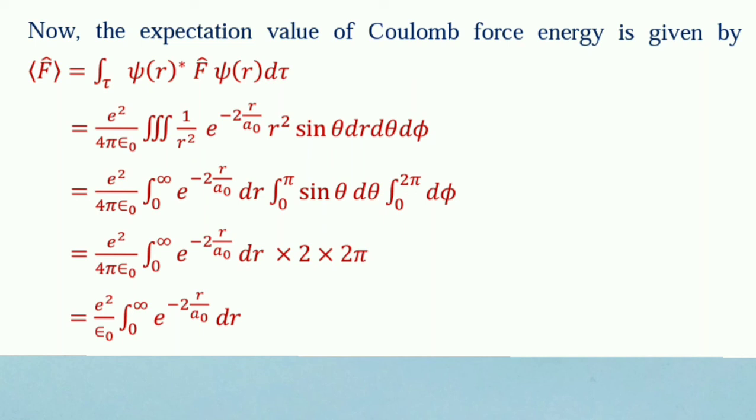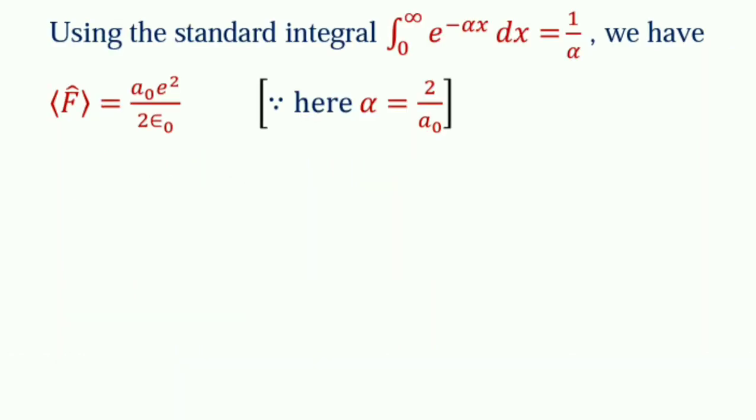Integrating this within the proper limit, we have F expectation equal to e square by epsilon 0 integration 0 to infinity e to the power minus 2r by a0 dr. Using this standard integral, we finally have F expectation equal to a0 e square by 2 epsilon 0, here alpha equal to 2 by a0.